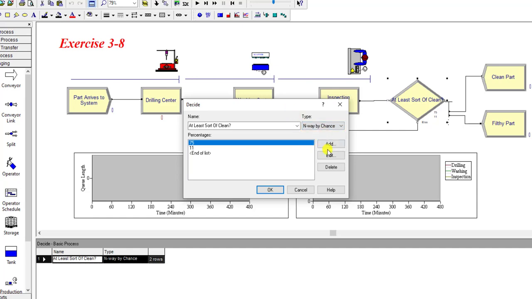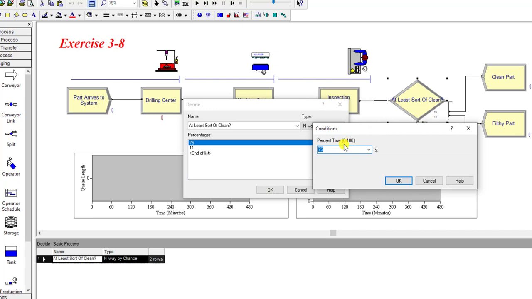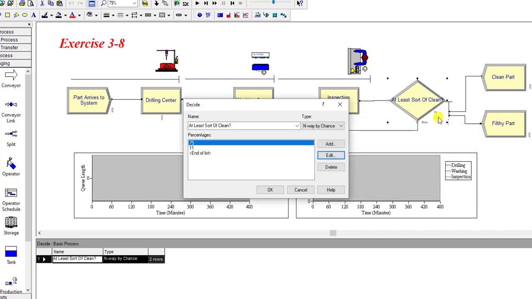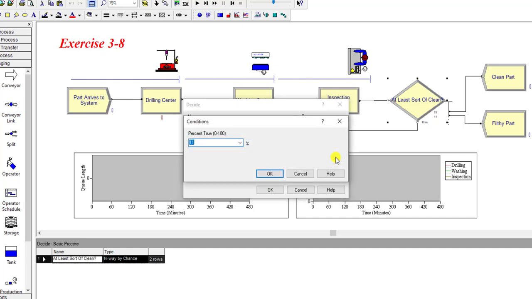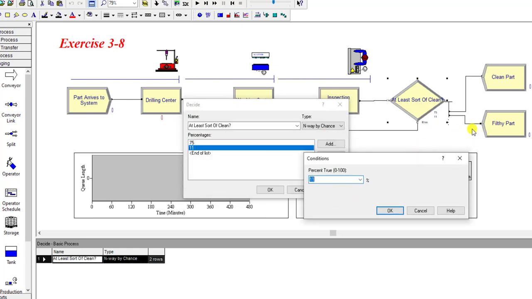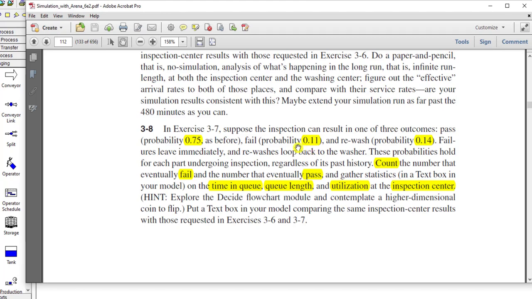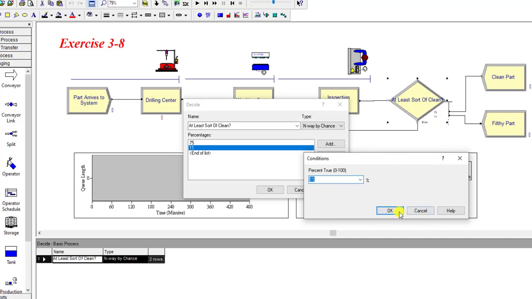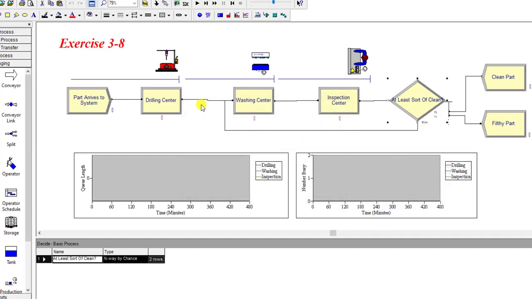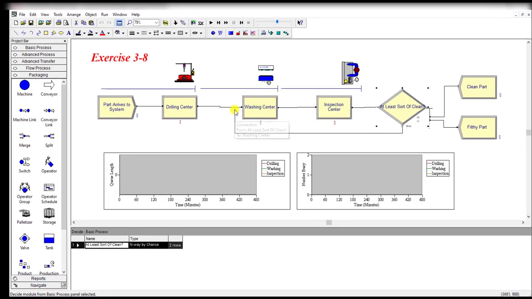and after changing the type simply click this add button, and here you can see the first 75% probability is for those parts that leave the system the first time, or you can say clean parts, and 11% is the probability for those parts that leave the system after failing, the fail or faulty part, and the rest of the probability goes to the washing center for rewashing and then re-inspection and then rechecking and then leaving the system.